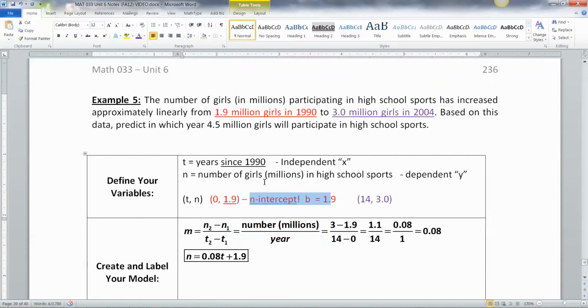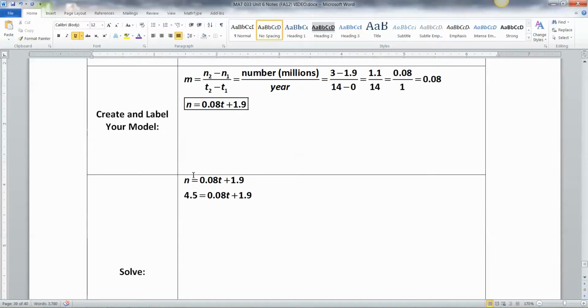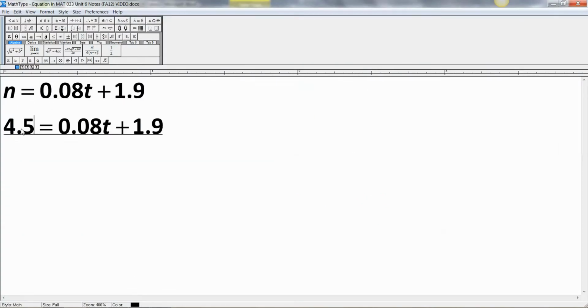All right, so then they want to know when it will be 4.5 million girls. So that's what they're actually asking. And notice they say predict in which year. See that part? You're looking for time. Which year will it be 4.5 million girls? So you have to take the 4.5 and substitute it in for n and solve that equation for t.